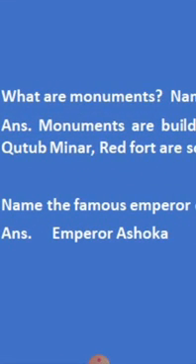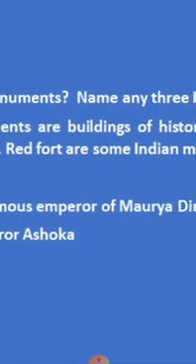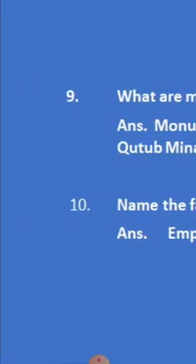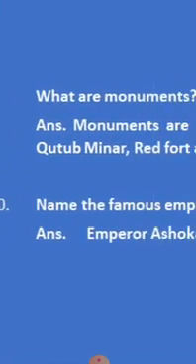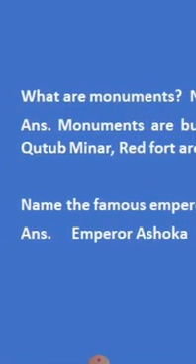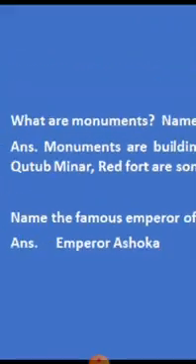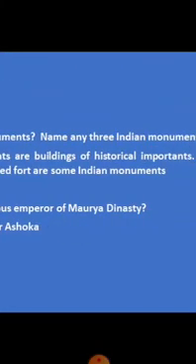Then next question. Name the famous emperor of Maurya dynasty. Emperor Ashoka. When we learn about inscriptions, a large number of inscriptions have been excavated by the archaeologists from the Maurya dynasty, Emperor Ashoka's dynasty, that we have already learned. So Emperor Ashoka the Great was a famous emperor of the Maurya dynasty.